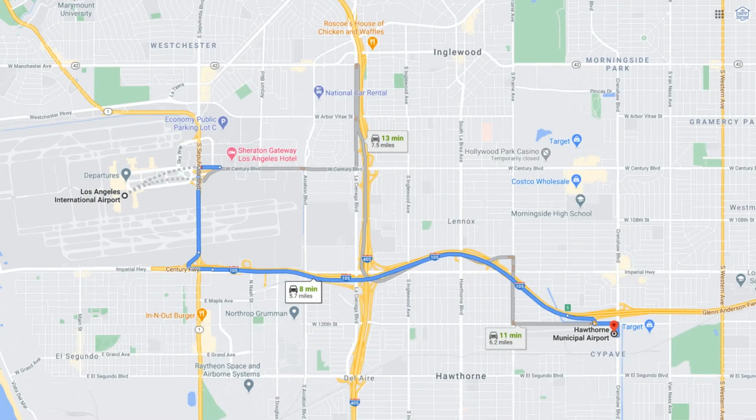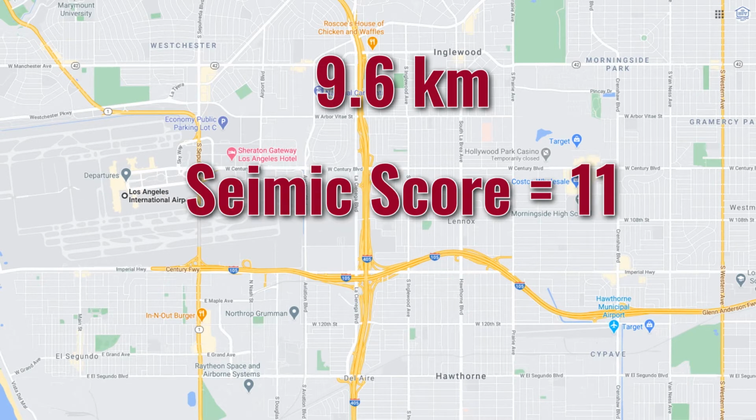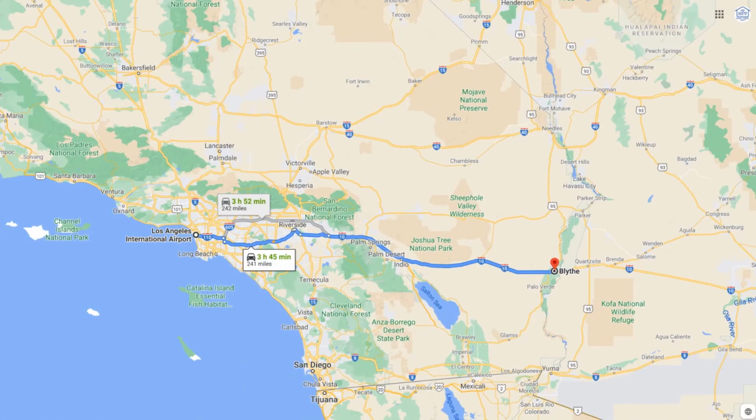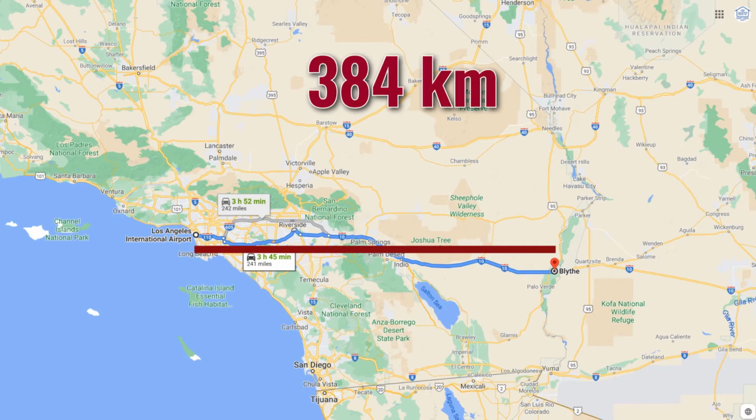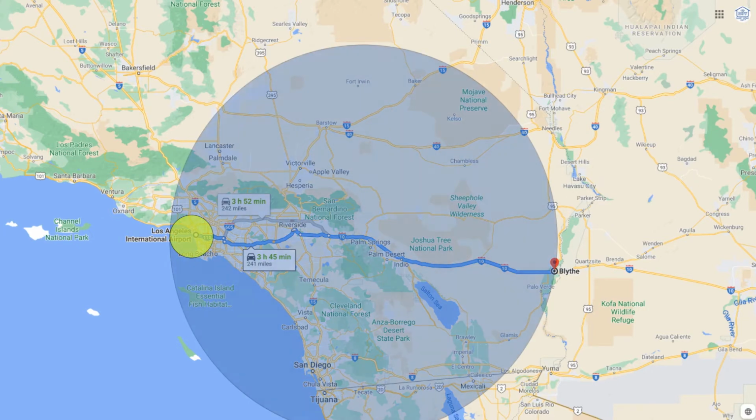Consider a car ride from LAX Airport to the Hawthorne Airport, which is a distance of roughly 6 miles or 9.6 kilometers. This would receive a seismic score of 11. Taking the trip from LAX to Blythe, California is a distance of 240 miles, or 384 kilometers, and would receive a seismic score of 23. The magnitude of the journey, not the distance, is roughly one seismic event larger.